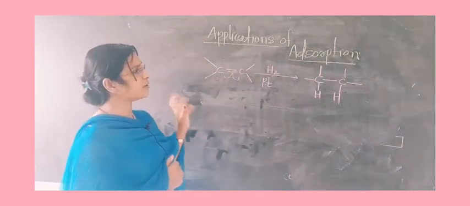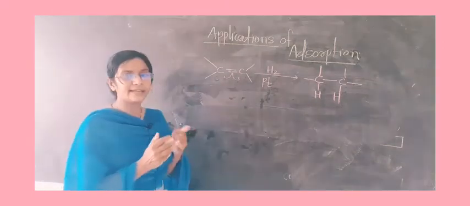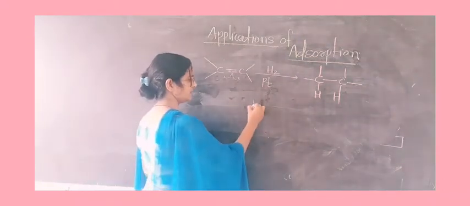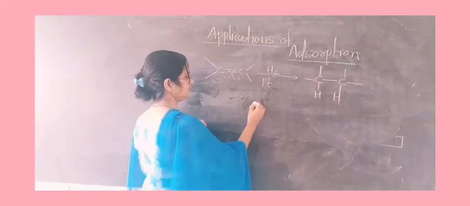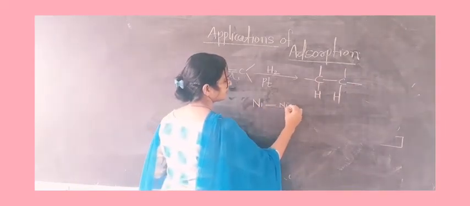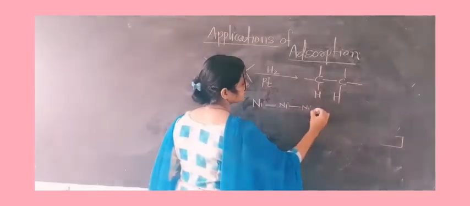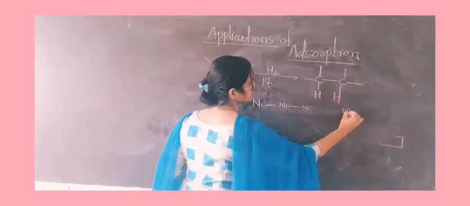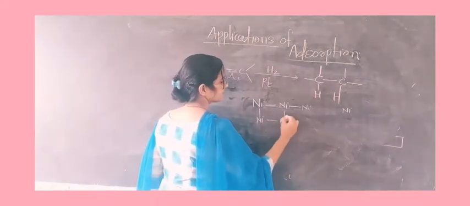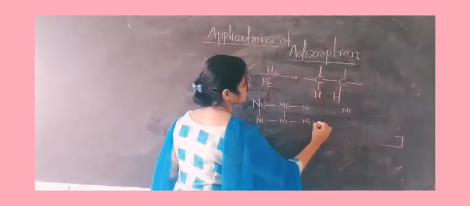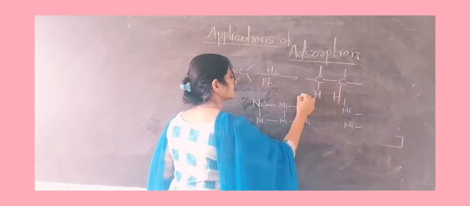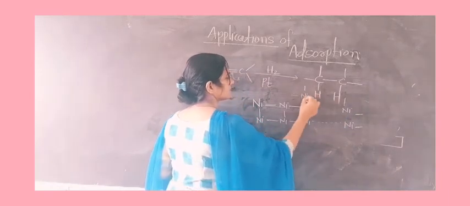So friends, this is a very common example. And how the attachment takes place, I will show you using a very simple example of nickel. Nickel is also sometimes used as a catalyst for the reduction process. This is the arrangement of the catalyst.